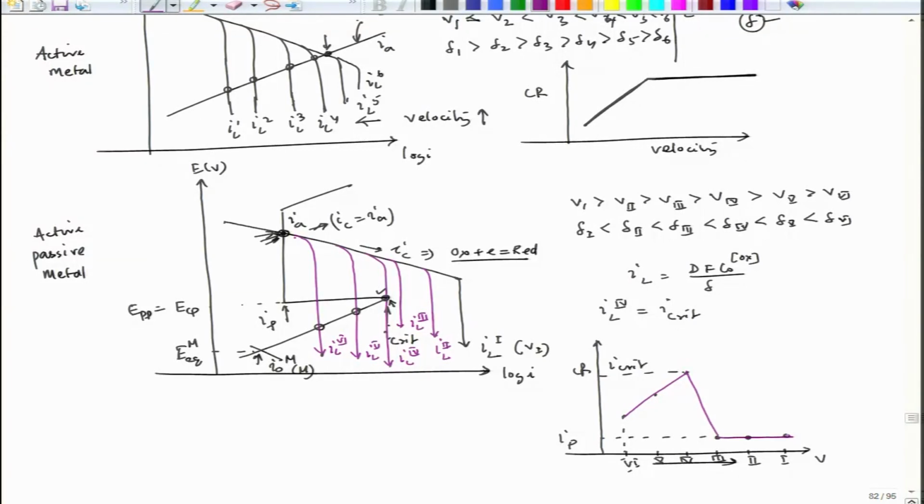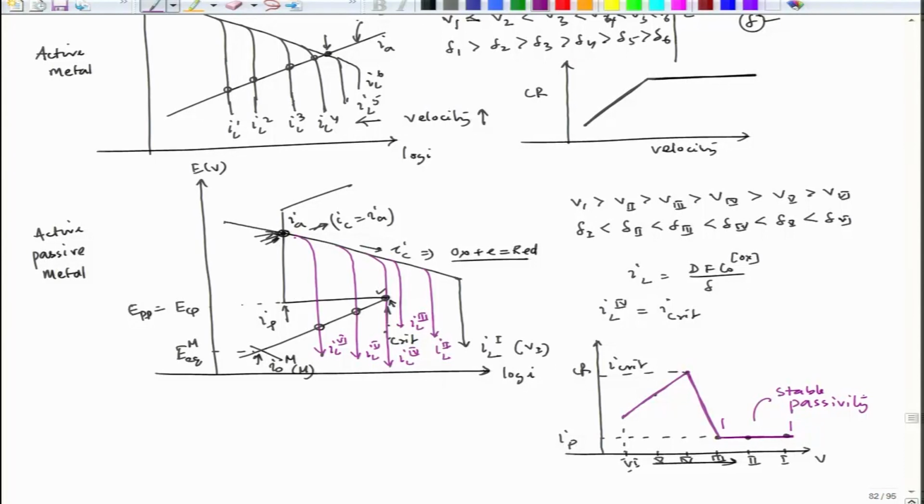I could see that the corrosion rate initially increases, and then once it crosses I critical, I will have the existence of IP, which is a very low current density, or this particular zone is nothing but stable passivity.